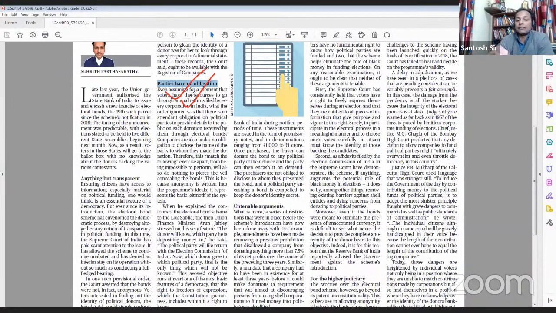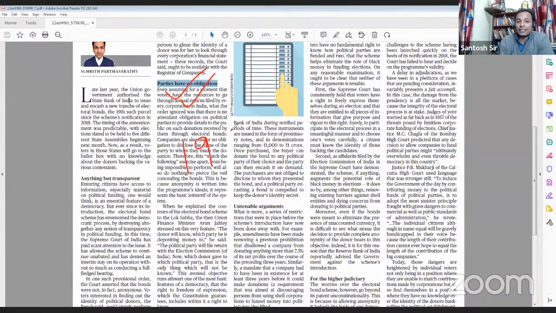And since this scheme does not provide any information, the choice of the voter will not be good. The author says that there is right to know, and this right to know comes under Article 19, which is freedom of speech and expression. It includes right to know also for the voters. So that is what the author talks about.